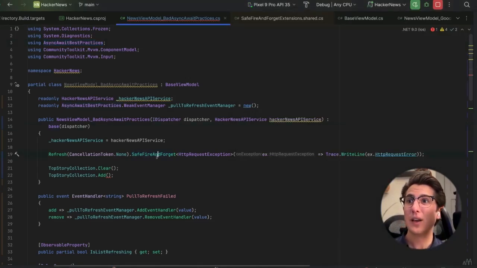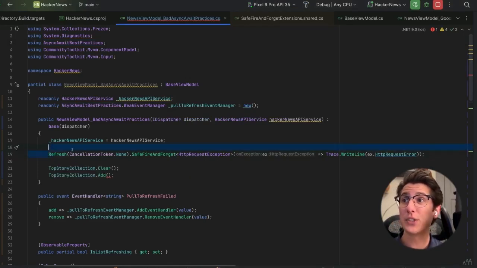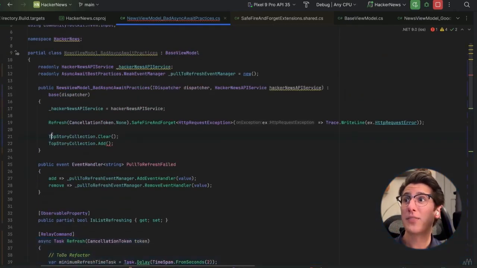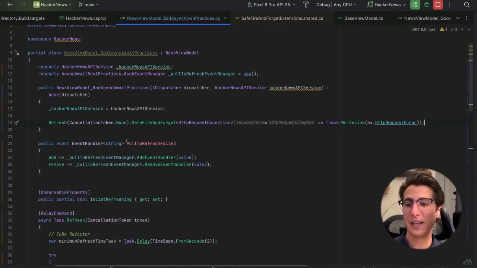So with Safe Fire and Forget, it's still going to allow the calling thread to continue running. So refresh is still going to be called by thread 1 in our example. Thread 1 is going to enter in the refresh method, and then eventually it hits this await keyword and it returns. And thread 1 is still going to continue on here. So let's actually get rid of this code because we don't want thread 1 to be accidentally introducing any sorts of race conditions for us.